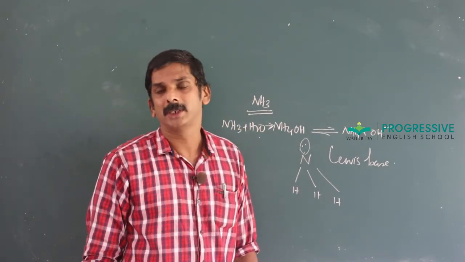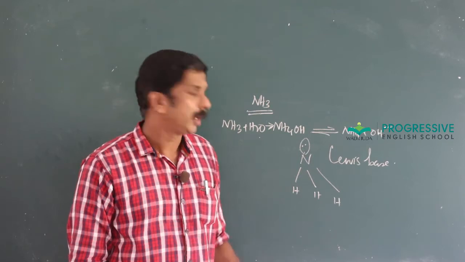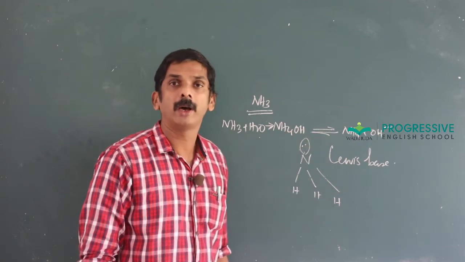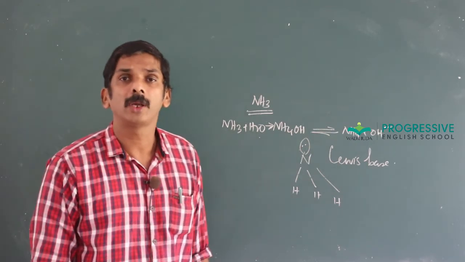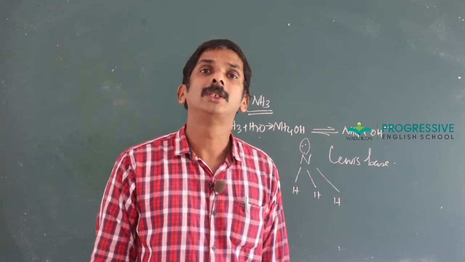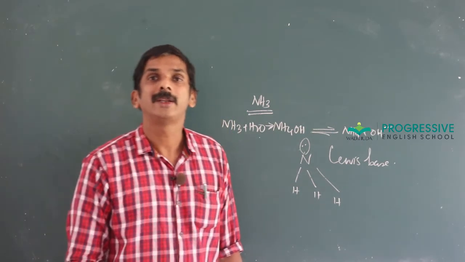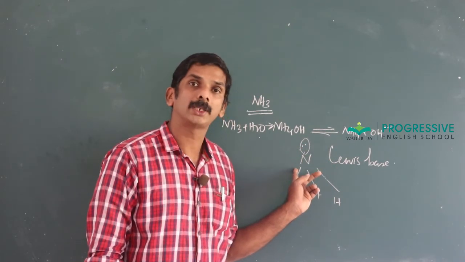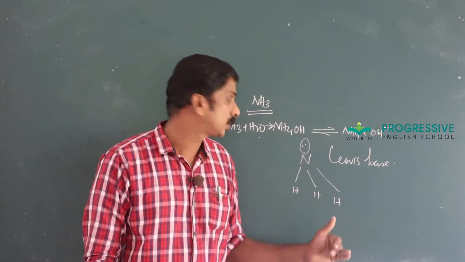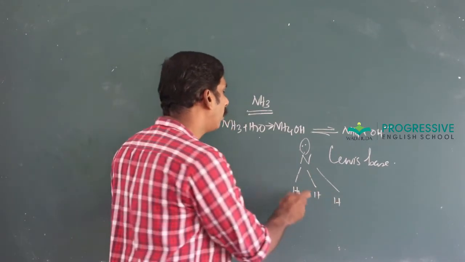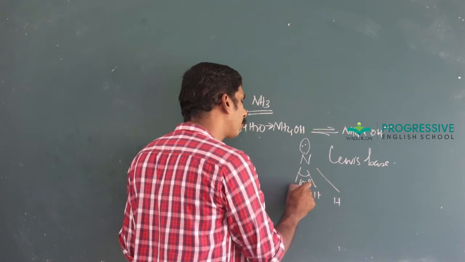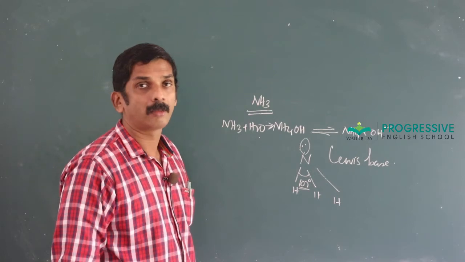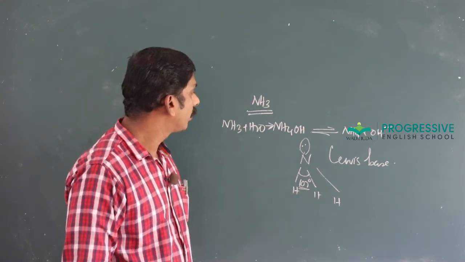Ammonia molecule possesses a pyramidal shape, even though it contains 4 pairs of electrons, 3 bond pairs and 1 lone pair. According to VSEPR theory, if a molecule contains 4 pairs of electrons, the geometry will be tetrahedral. But here, due to lone pair bond pair repulsion, the tetrahedral shape changes to pyramidal shape, and the bond angle also decreases from 109.5 to 107 degrees. That is the geometry.